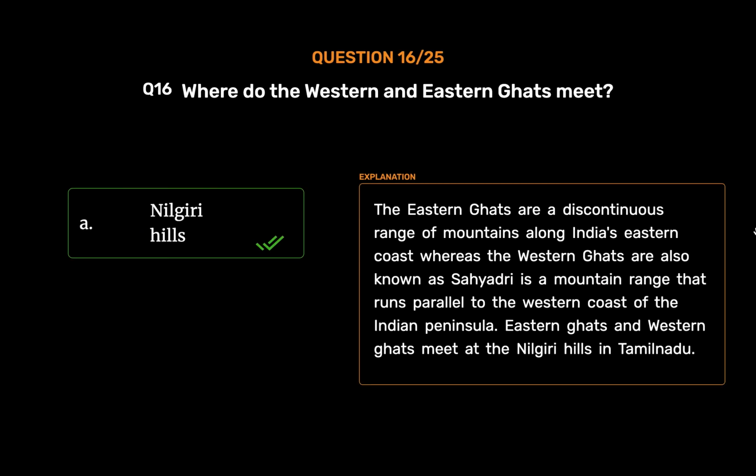Nilgiri Hills. The Eastern Ghats are a discontinuous range of mountains along India's eastern coast, whereas the Western Ghats, also known as Sahyadri, is a mountain range that runs parallel to the western coast of the Indian peninsula. Eastern Ghats and Western Ghats meet at the Nilgiri Hills in Tamil Nadu.